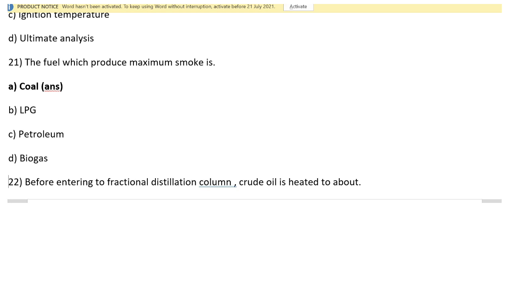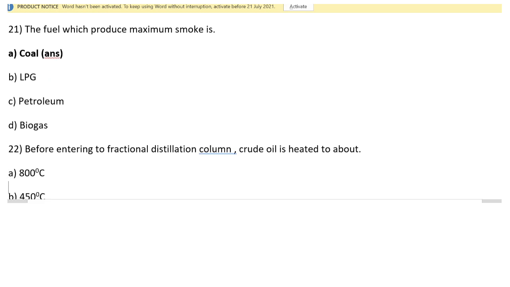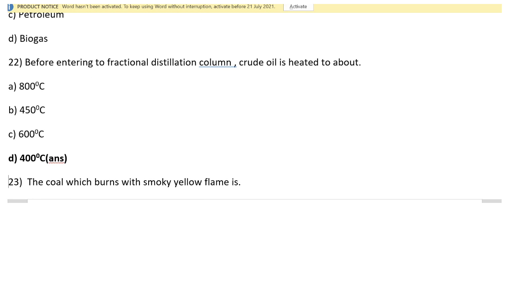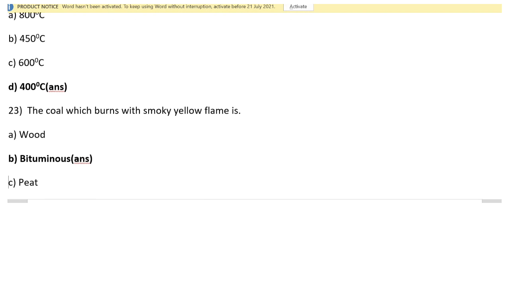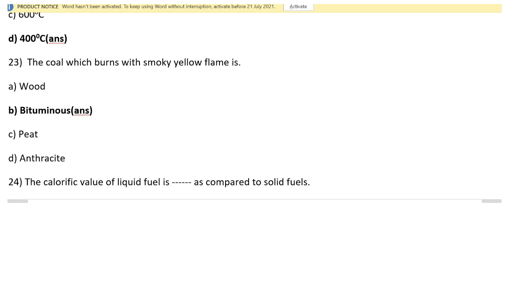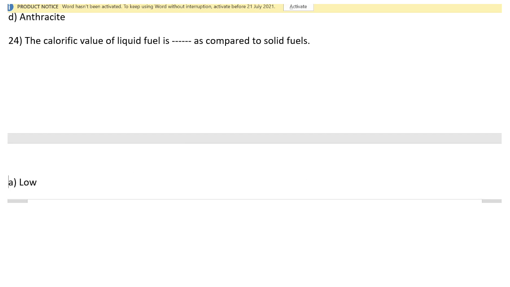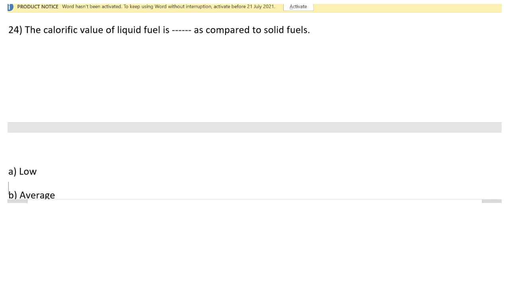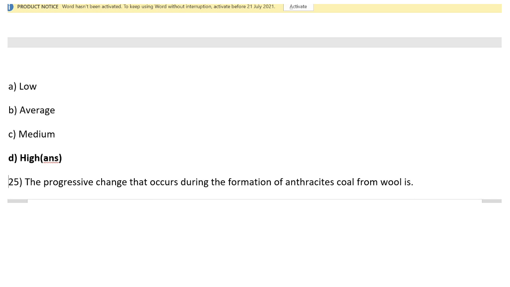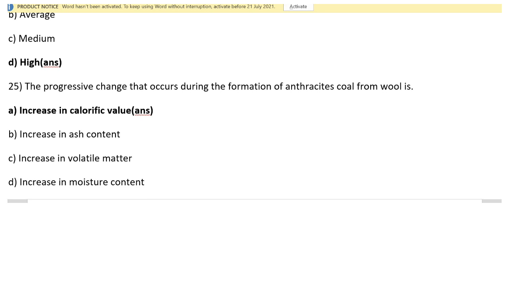The fuel which produces maximum smoke is coal. Before entering the fractional distillation column, crude oil is heated to about 400 degrees Celsius. The coal which burns with a smoky yellow flame is bituminous coal. The calorific value of liquid fuel is higher as compared to solid fuel. The progressive change that occurs during the formation of anthracite coal from wood is an increase in calorific value.